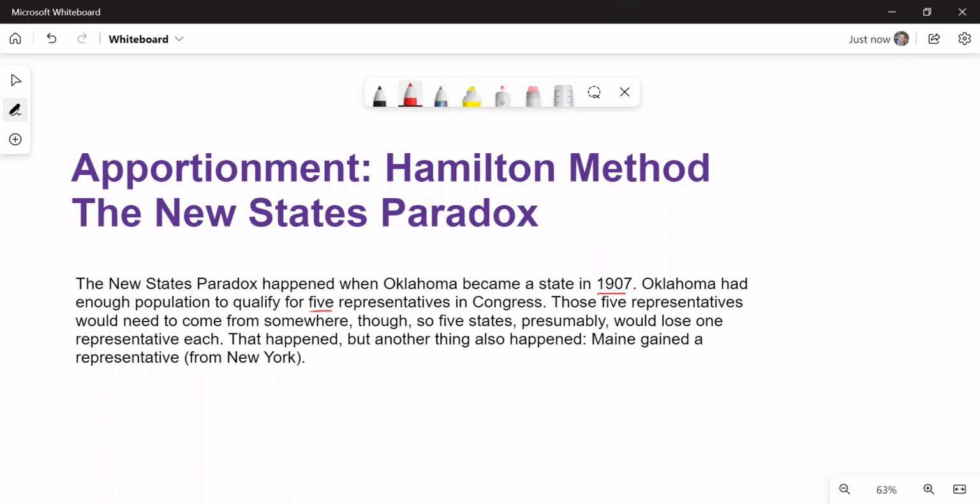seemingly what would happen is that you maybe would take them from the other states, or what they wanted to happen is you just add the 5 seats. So those 5 seats would go directly to Oklahoma so that none of the other states would lose anything. But that's not what happened. What ended up happening is Maine gained a representative from New York.